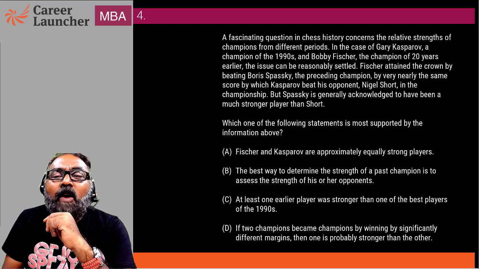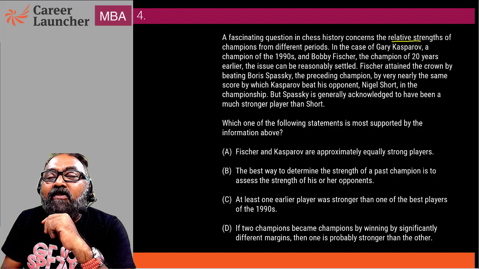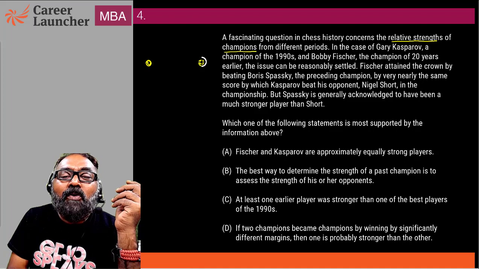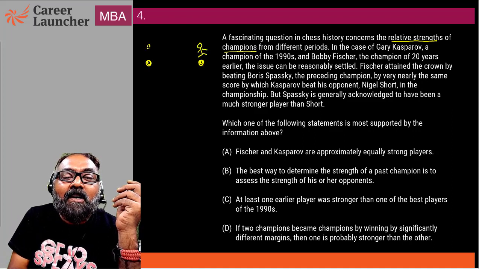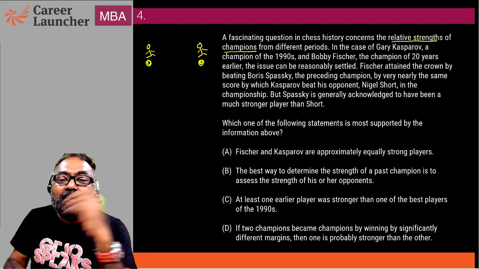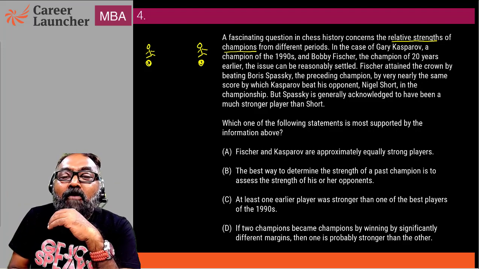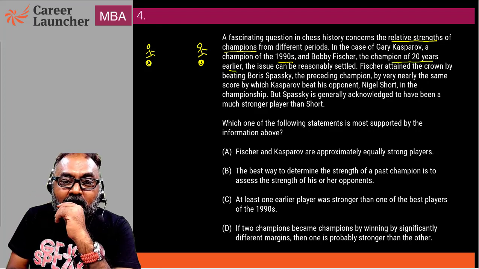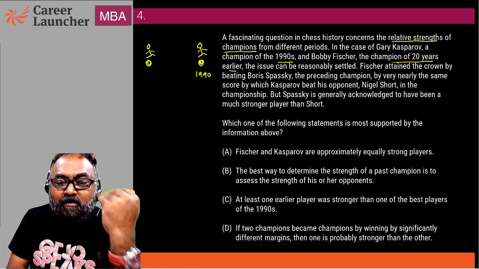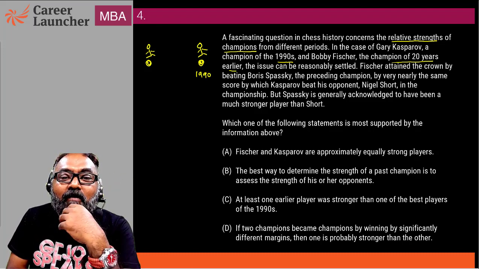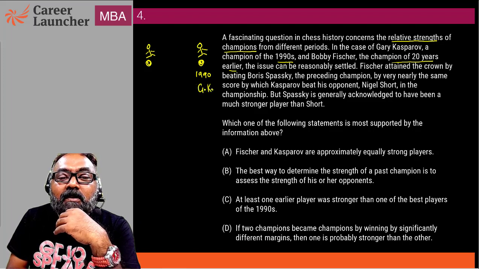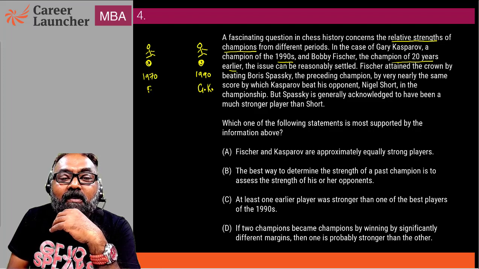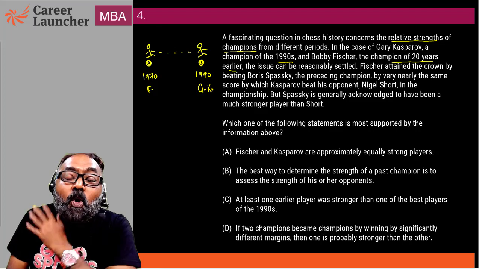A fascinating question in chess history concerned the relative strength of champions from different periods. There is an old period and a newer period. There is one person here, there is another person here. How do I know who is better? In the case of Garry Kasparov, a champion of the 1990s, and Bobby Fischer, a champion 20 years earlier. Let's say in the 1990s, which is now, we have Garry Kasparov, and 20 years earlier, which probably will become 1970, we had Bobby Fischer. What is the relative strength? Who is better?